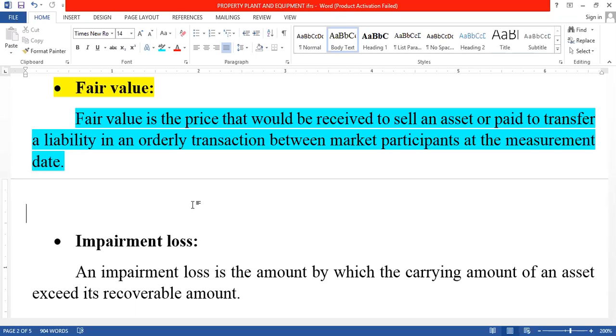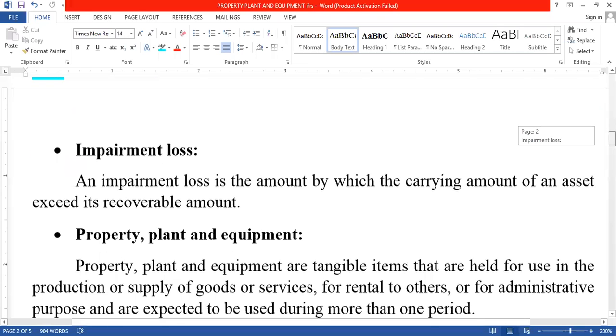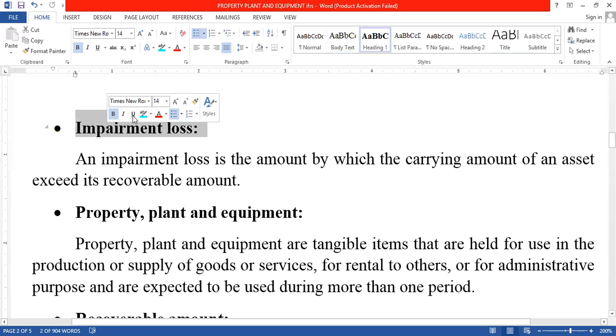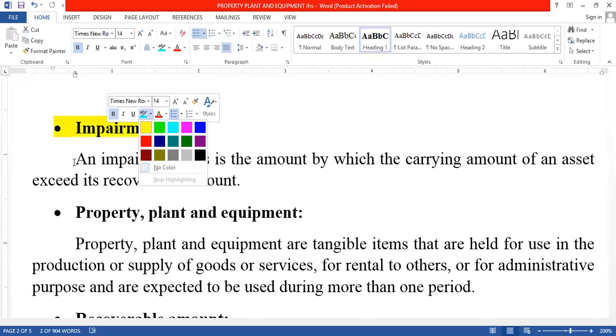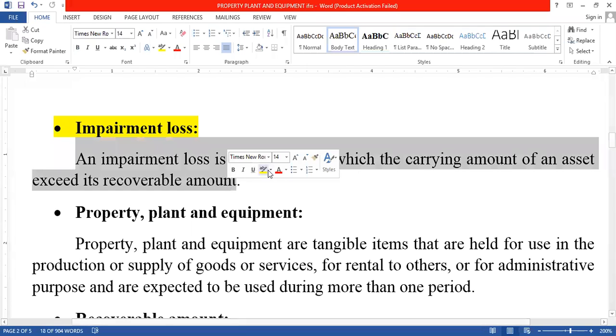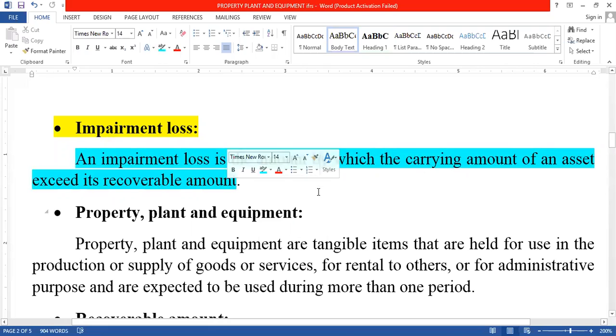This is also one of the important terms to study. After that, next we are moving on to impairment loss. What is meant by impairment loss? We are already studying impairment. Impairment is a permanent reduction in an asset, which means it is a loss. So here, what are they telling us about impairment loss?